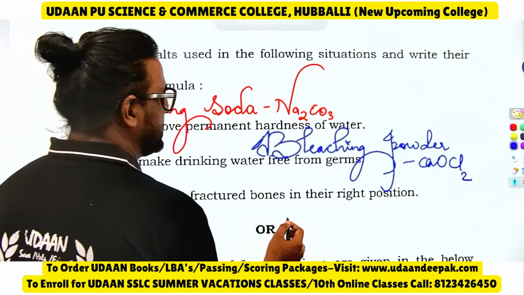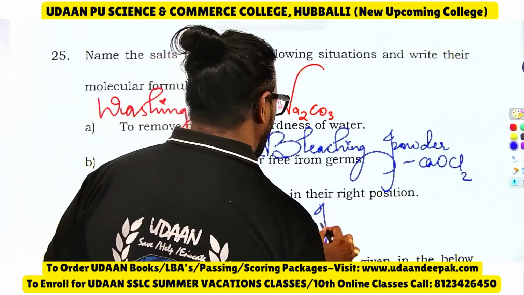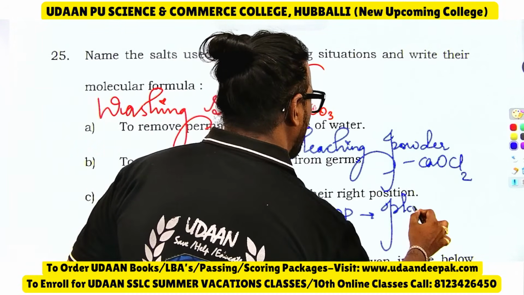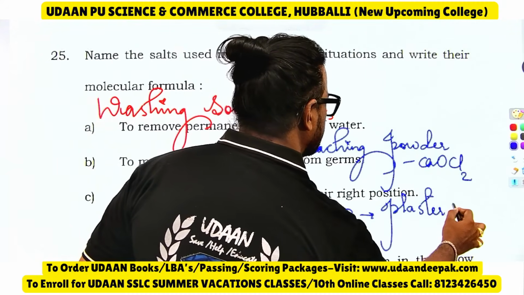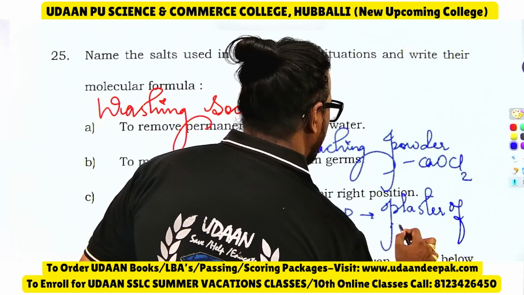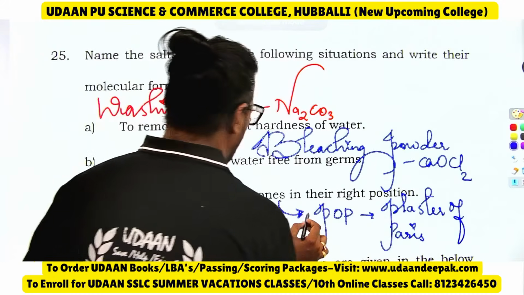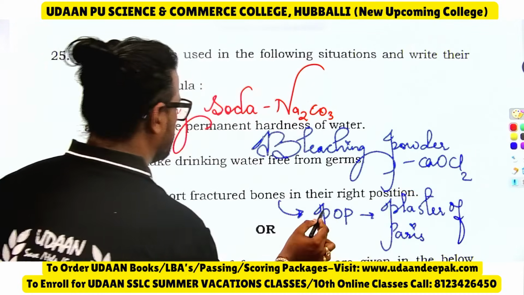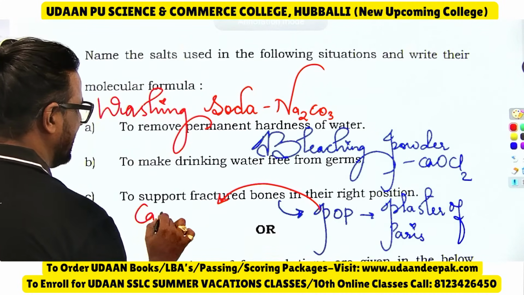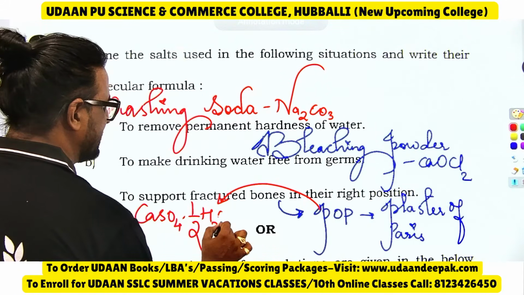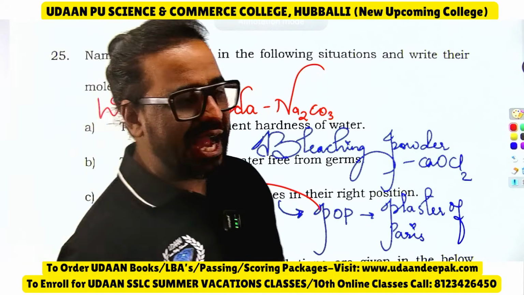To support fractured bones in the right position, we have what? Plaster of Paris, POP. Plaster of Paris is the answer. And the formula for plaster of Paris is CaSO4 dot half H2O, that is calcium sulfate hemihydrate.